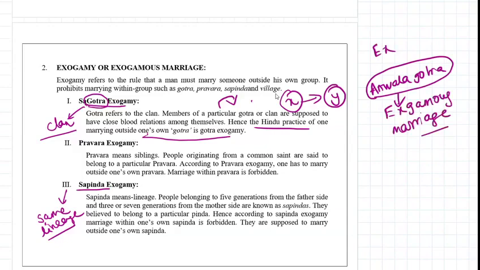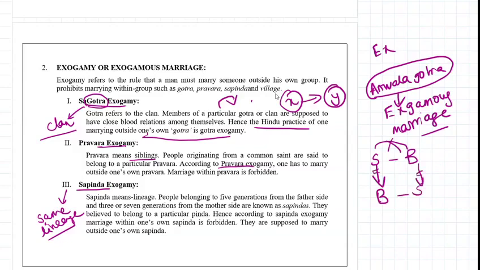Next, Pravara exogamy. Pravara means siblings. Siblings cannot marry each other, so they have to go outside the community to marry from other Pravaras. Suppose there is one sister and one brother. They cannot marry each other, so they have to go to another family. This is called Pravara exogamy.